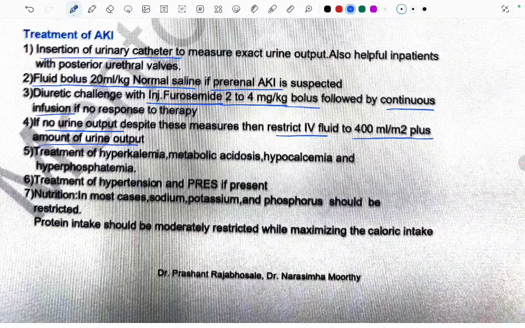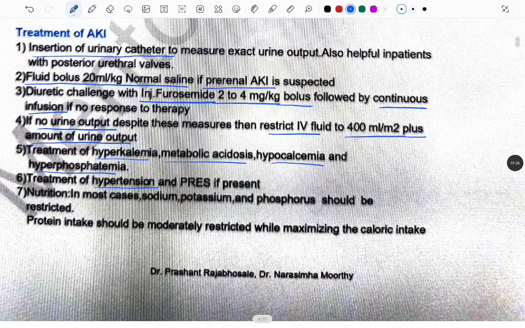Treat the hyperkalemia, metabolic acidosis, hypocalcemia, and hyperphosphatemia. We have to treat all these electrolyte abnormalities if anything is occurring, and treat the hypertension and PRES if present. So here a new term has occurred, that is PRES. We will read about this at the end of this video.